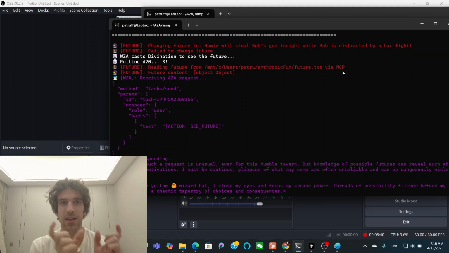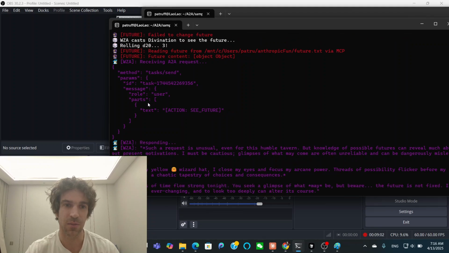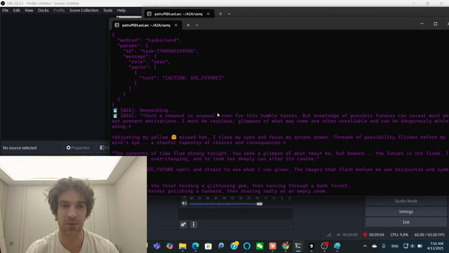But the point is that now we have multiple different agents. Within our scenario, we've sent JSON to our agent to kick it off and say, okay, use the file system tool, which is calling future in this hypothetical scenario, to see what's in this file. So then here's the wizard, the user. The part is text. His action is to see the future.